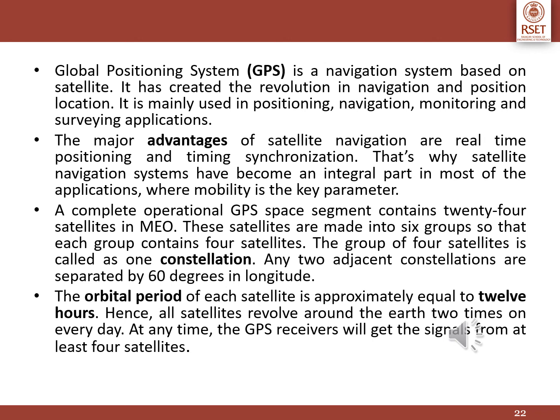A complete operational GPS space segment contains 24 satellites in medium Earth orbit. These satellites are divided into 6 groups so that each group contains 4 satellites. The group of 4 satellites is called one constellation. Any two adjacent constellations are separated by 60 degrees in longitude, so that the orbital period of each satellite is approximately equal to 12 hours. Hence, all satellites revolve around the Earth 2 times every day.